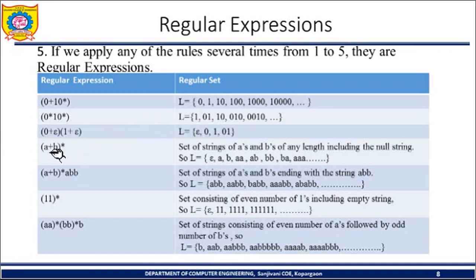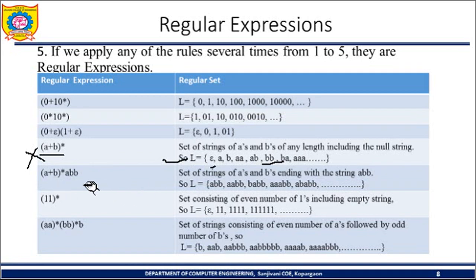Now the same case for (a + b) star. What does this indicate? Any combination of a and b is possible. From (a + b), if I am not selecting anything, in that case it will be epsilon. Selecting only a single a, so a. Selecting only b, so b. Selecting a two times, so aa. Selecting b two times, that will be bb. Selecting a one time and b one time, so ab. Like this, these are the strings which belong to the language.